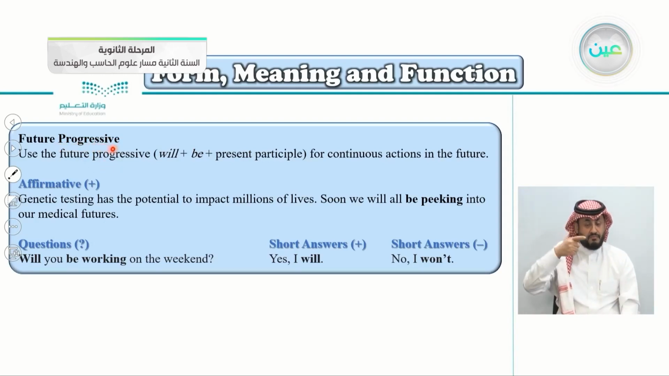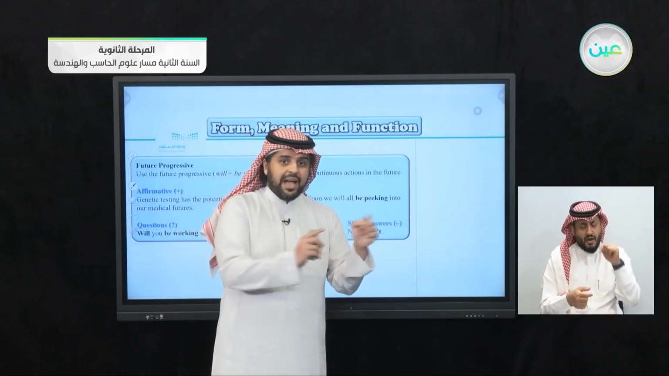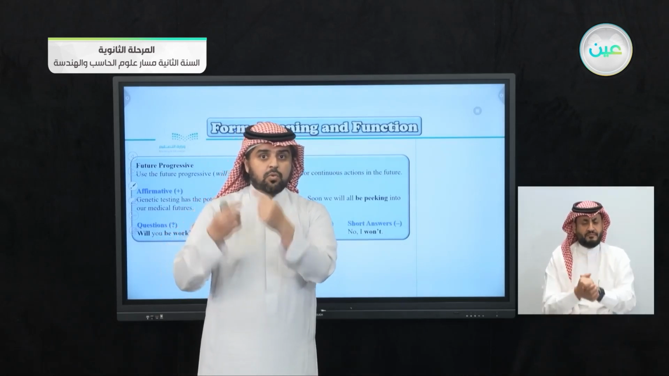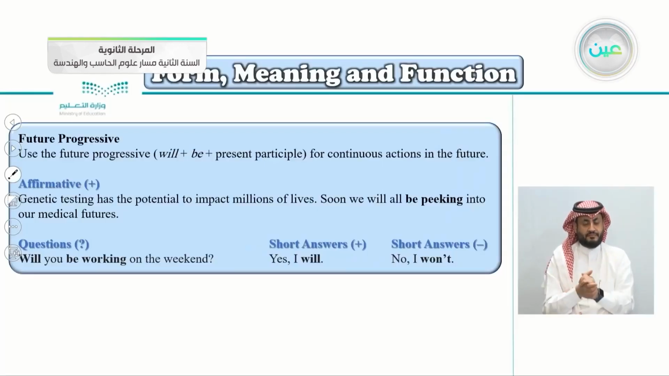And remember, I said before, whenever you hear the word progressive, you know that the verb has an ing. So you see here, will you be working? So whenever any grammar that you hear the word progressive, you know the verb has ing. So again, use the future progressive, will, be, and the present participle for continuous actions in the future. So here we're talking about the future and continuous action, something in progress that continues to happen in the future.